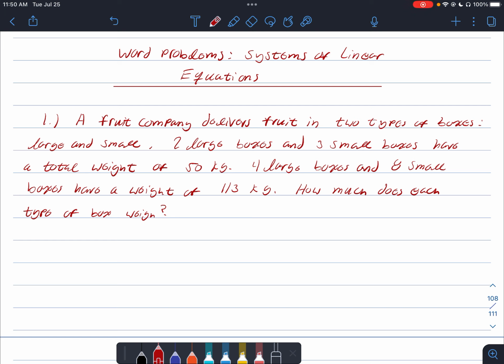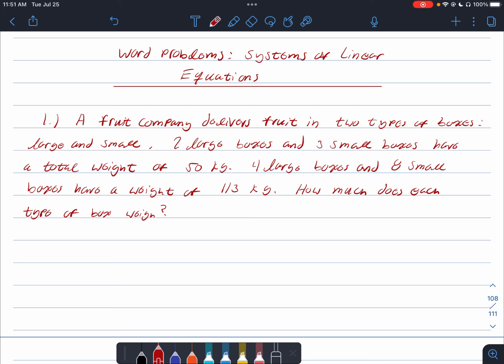So let's go ahead and do a few of these word problems involving systems of linear equations. Now, the thing I want you to focus on as we do a few of these is just some of the basic techniques that we're going to use to solve them, not necessarily the specifics. So if you see some theme in here, just know that you can apply this to other problems. Okay, so let's go ahead and dive in.